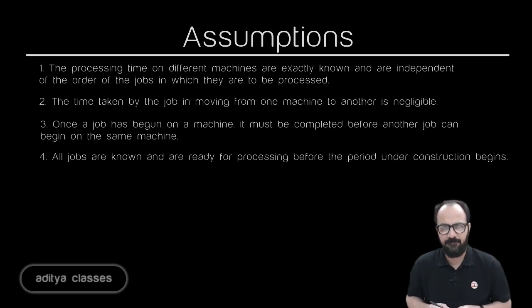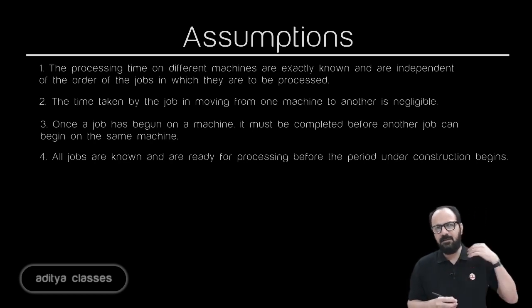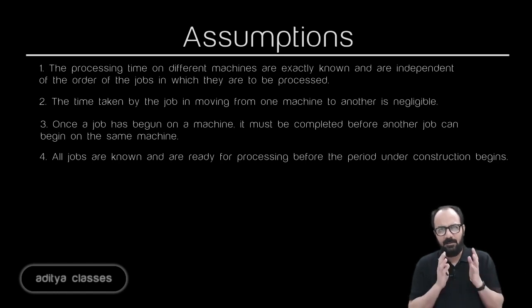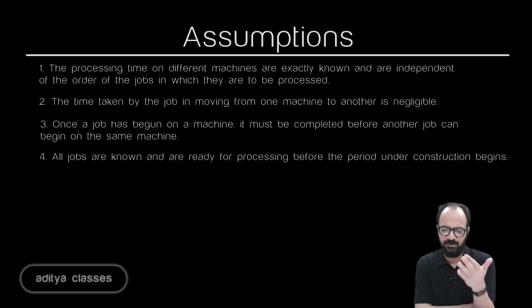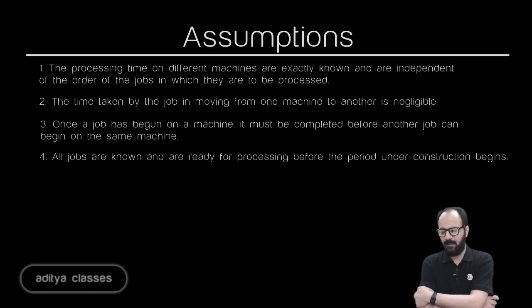They may not be available when I started the calculation, but whenever the need for the next job arises, E is there, F is there, and you can pick whichever is best according to Johnson's rule, which we will see.